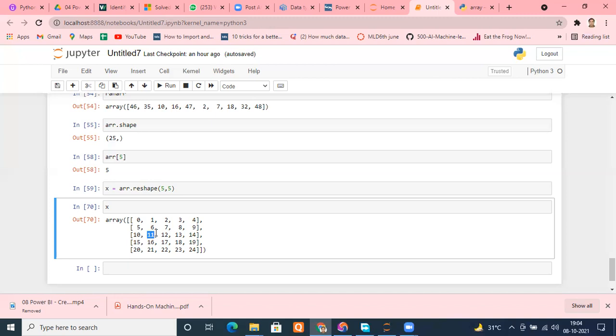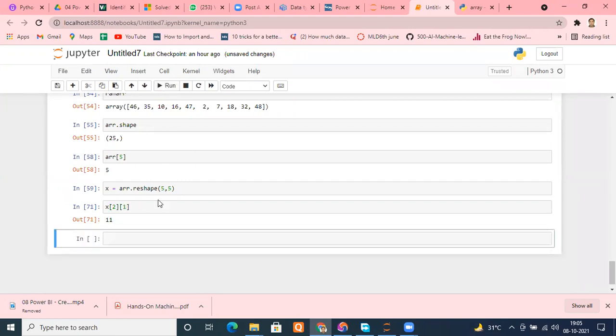Okay. Now see. Everyone is able to access an individual element. I don't think there is any problem. Suppose in the bracket, let's see what I'm going to do. Same thing that you were doing here. We were accessing 11, right? So what would you tell me? X[2, 1]. Okay.